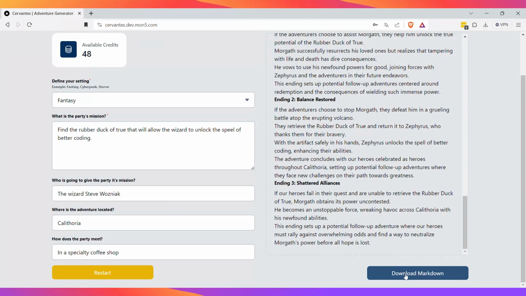So let's try to download. We're gonna have more options. We want to download this in PDF as well, but right now it only downloads in Markdown. So let's see. This is the format that I will download it. Sorry, code. And here we are.